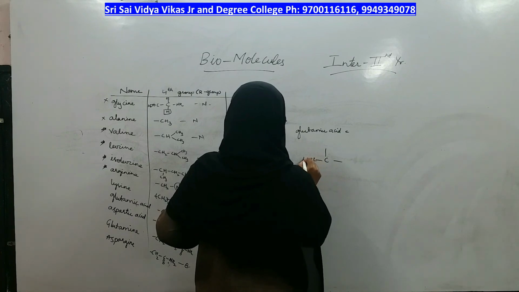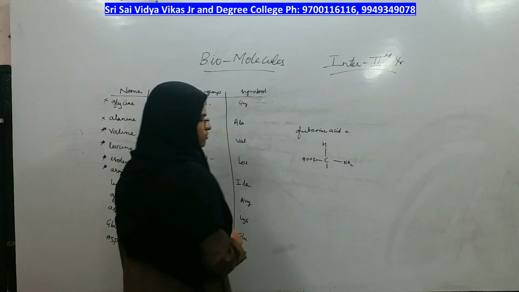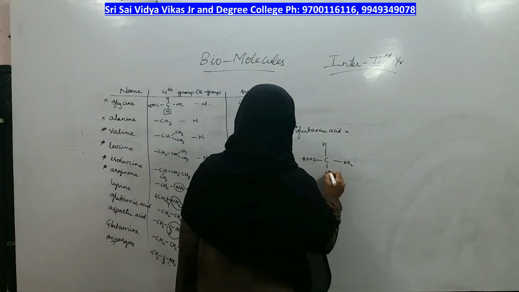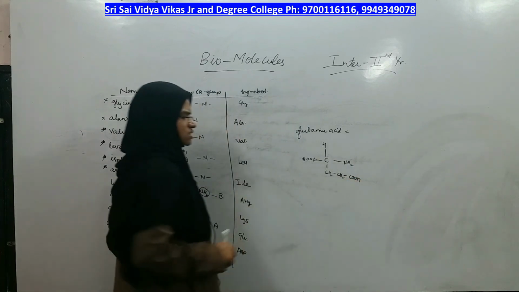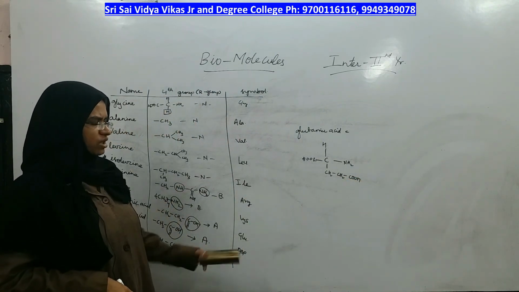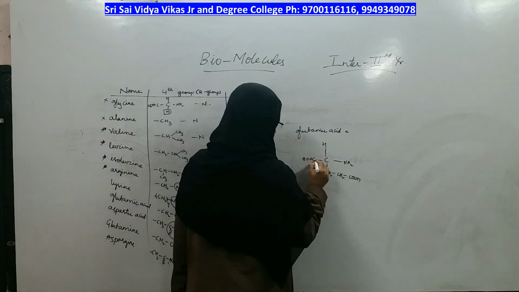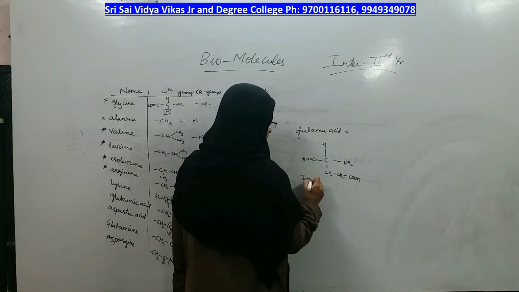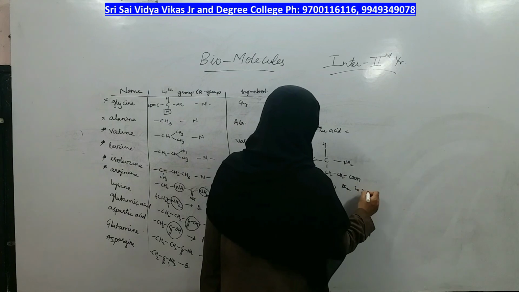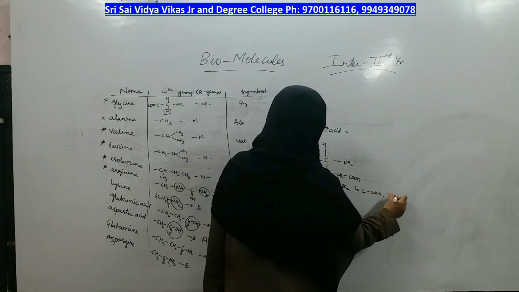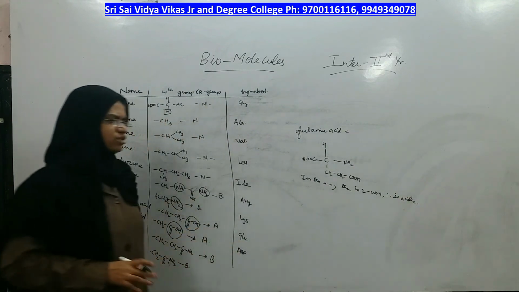This you have to write, NH2 H. What is the fourth group of glutamic acid? Is CH2, CH2, COOH. This is the structure of glutamic acid. Okay. This you have to draw. In the overall structure of this complete amino acid there is 2 COOH, therefore it is acidic. Like that you have to conclude.